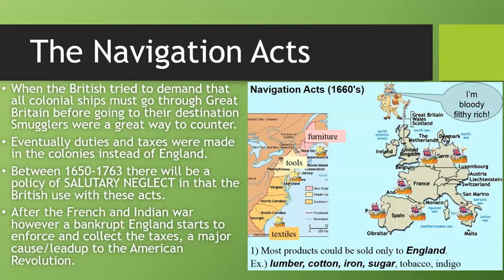But after the French and Indian War, bankrupt England starts to enforce these laws and taxes. And it is a major cause and lead up to the American Revolution. Because once these things start getting enforced, everybody starts losing money in the colonies. So keep that in mind, and if you need time, pause on here as we move forward.